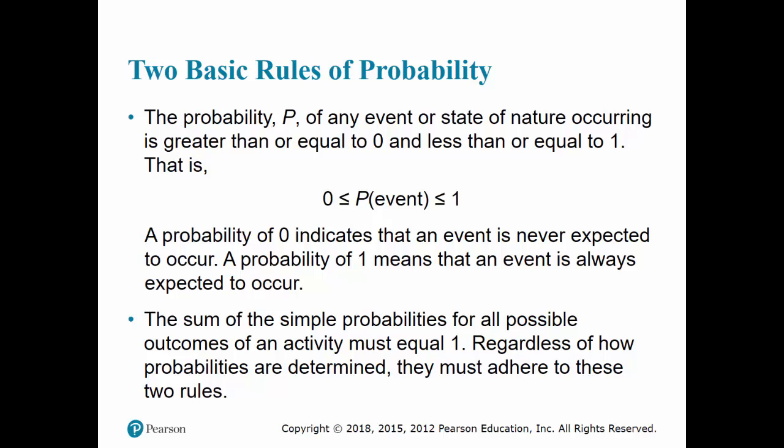So if it is a fair coin, it will be 0.5 and 0.5 adding up to 1. So two possibilities, the probabilities add to 1. If it is not a fair coin, then the probability of head will be a different number than 0.5, and the corresponding probability of tail will be 1 minus that, because the sum of the two probabilities must always be equal to 1.